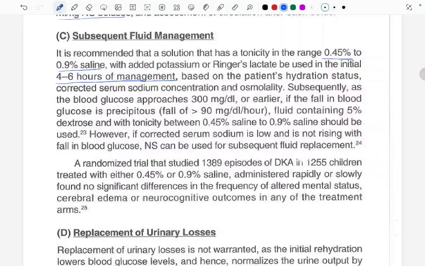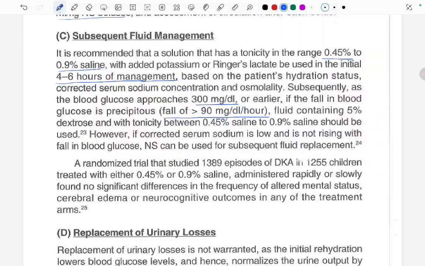Subsequently, as the blood glucose approaches 300 mg per deciliter, or earlier if the fall in blood glucose is precipitous, that is, a fall of more than 90 mg per deciliter per hour, fluid containing 5% dextrose with a tonicity between 0.45% saline and 0.9% saline should be used.